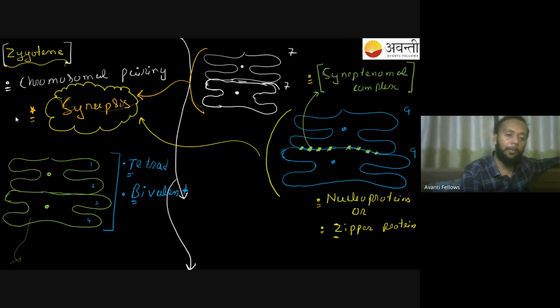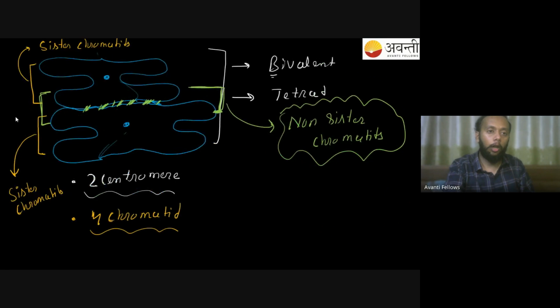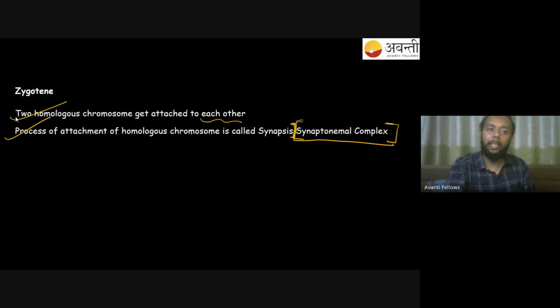After that, once synapsis has happened, you can see that the tetrad or bivalent is formed. Once the homologous chromosomes have paired, you can clearly see that a bivalent or tetrad has been formed. Always remember a bivalent will have 2 centromeres, 4 chromatids, and 2 chromosomes. That should be clear to you. That is something you find happening in the zygotene stage.